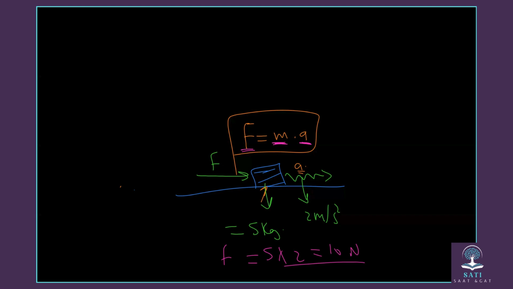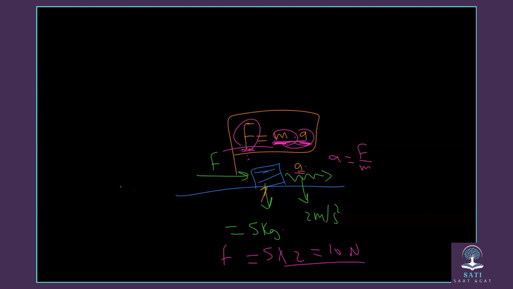This is how you find the force when you have mass and acceleration. And what if you have the force and the mass, but you don't know the acceleration? That means the acceleration is going to be force over mass. If you want to find one of these, you divide, or you put the other one under the force.